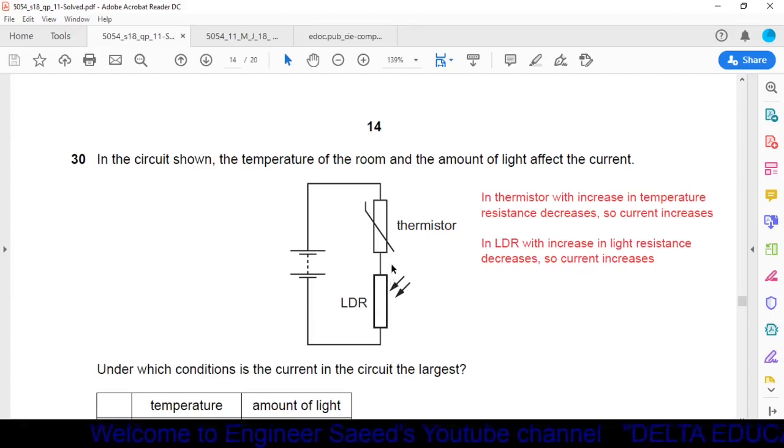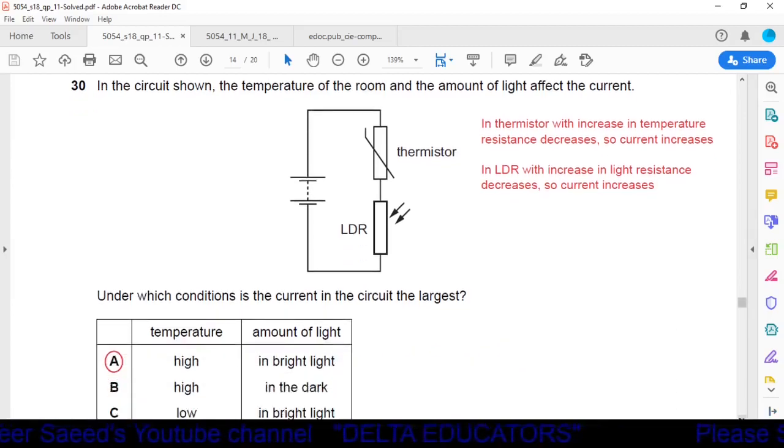Okay, first we check the conditions for the thermistor and LDR. In a thermistor, with the increase in temperature, resistance decreases, and with the decrease in resistance, current is increased. So we can say in a thermistor, with the increase in temperature, current increases. In an LDR, when light falls on it, resistance decreases, and with the decrease in resistance, current will be increased. So more light means less resistance and more current. So with the increase in light, the current will be increased in the LDR.